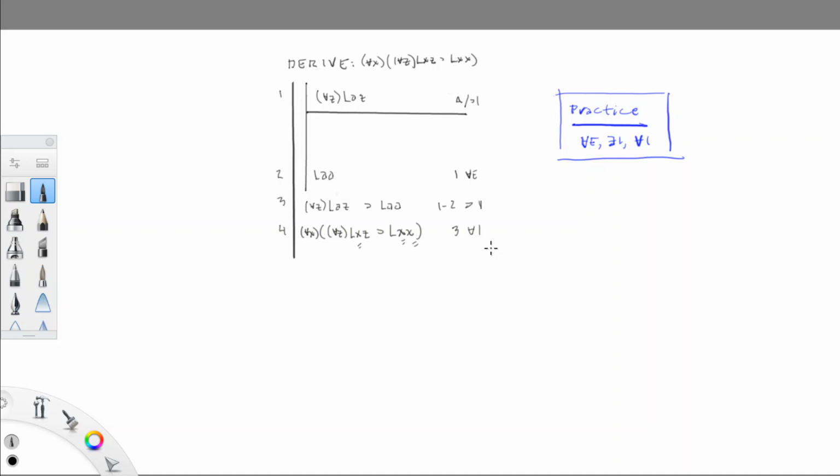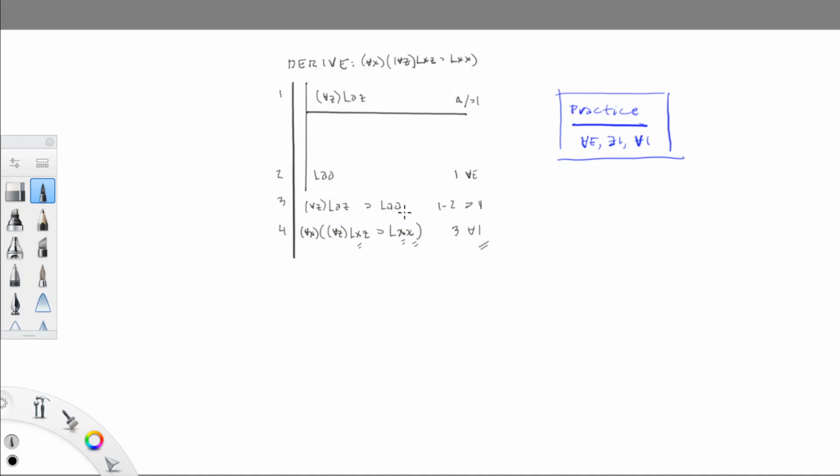I do want to make one comment. The name A in line 3, which we are replacing with variables in line 4 and adding a universal quantifier, that name A appears in an assumption, doesn't it? And we know that universal introduction has some restrictions on it.